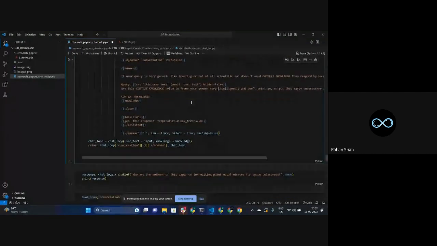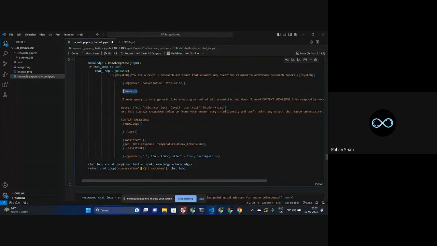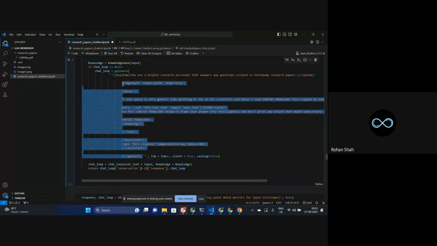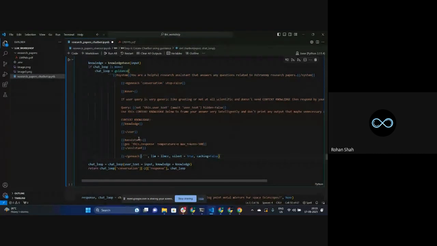All right. So all these tags that you are seeing are with respect to some specific features. User basically means the inputs that we are getting from the user. Then system is where we are giving the context. This Janage is basically responsible to create the whole loop with respect to everything that is stored between them. From this particular thing to this, everything between them is going to go in a loop. It will be continuously going into a loop because it's a conversational AI, right? So that's the purpose of this Janage, and that's pretty much about it.